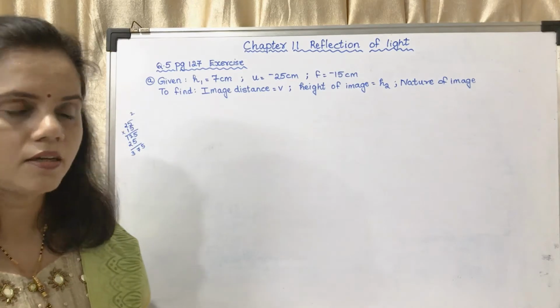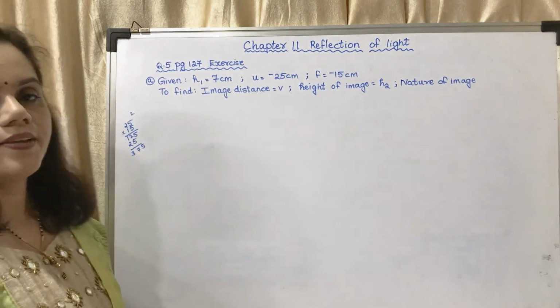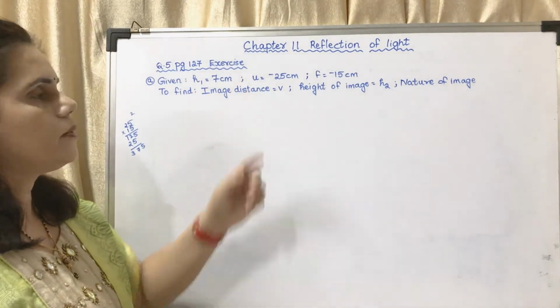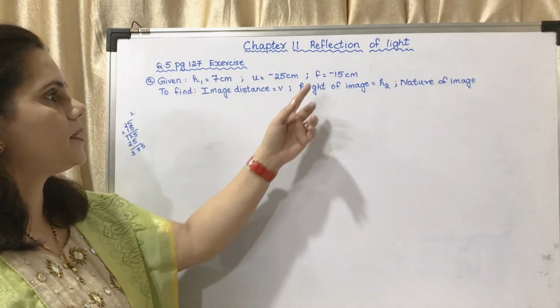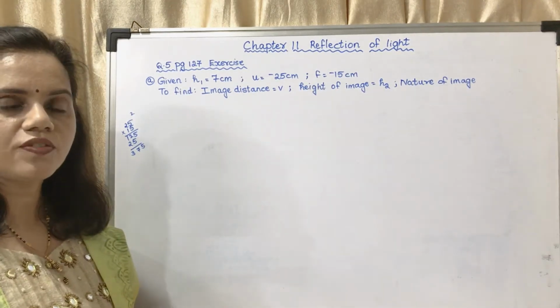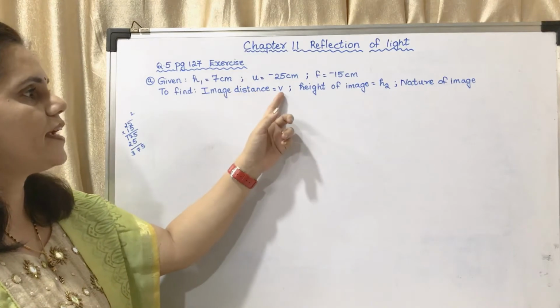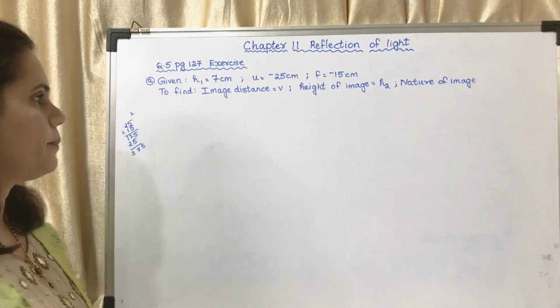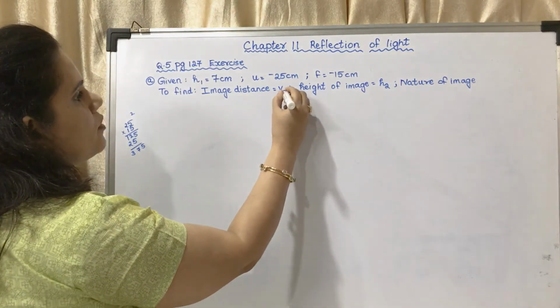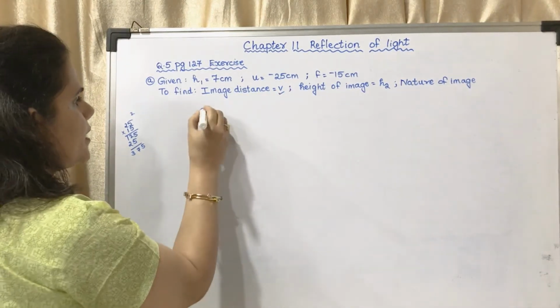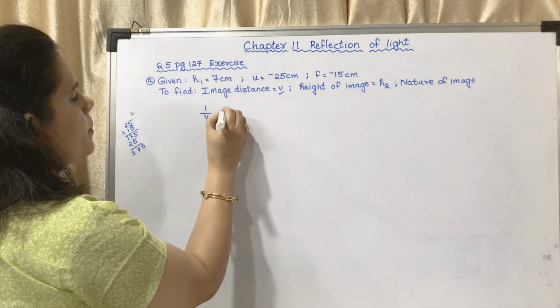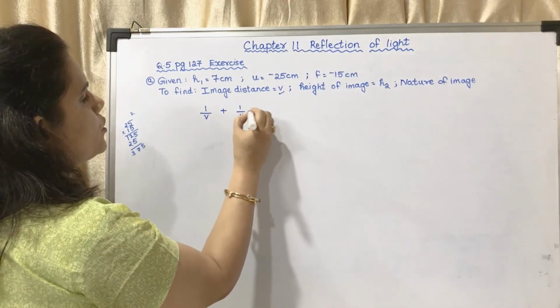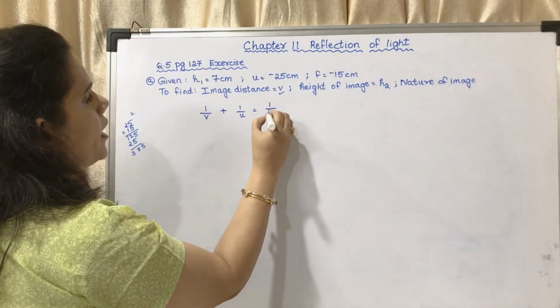Okay, now we will proceed. h1 is given as 7 centimeter, u is given as minus 25 centimeter, f is given as minus 15 centimeter. You have to find v and h2 and the nature of the image. First we will find out v with the help of the mirror formula, 1 upon v plus 1 upon u is equal to 1 upon f.